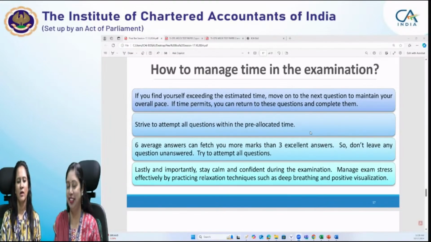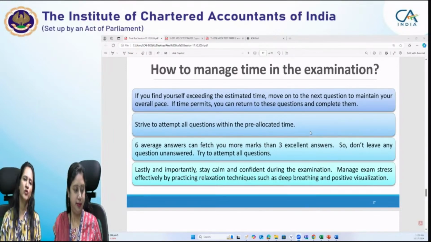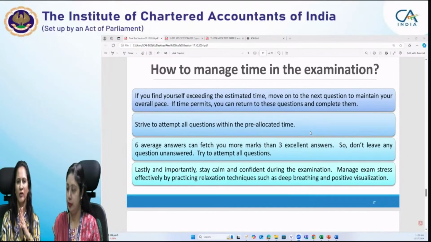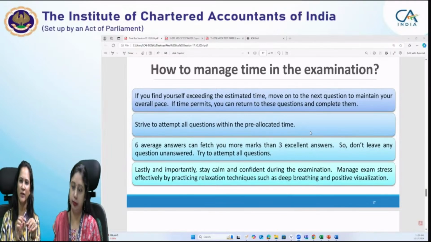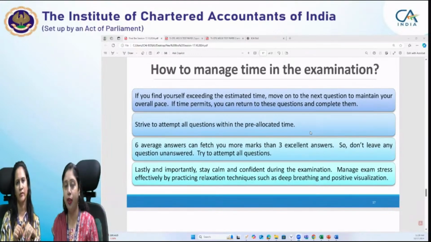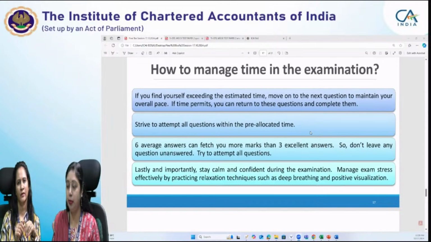Very well said. Yes, so don't try to just give the best answers for the question in the best manner. Your focus should be that you have to attempt the paper in full. Basically, you don't have to leave any question unanswered, even though your answer may not be complete or correct, and you're not able to answer that in the way you wanted to. Even if you wanted to answer a question in the best possible manner, but time did not allow you, then also you can get marks because at least you have attempted that question.